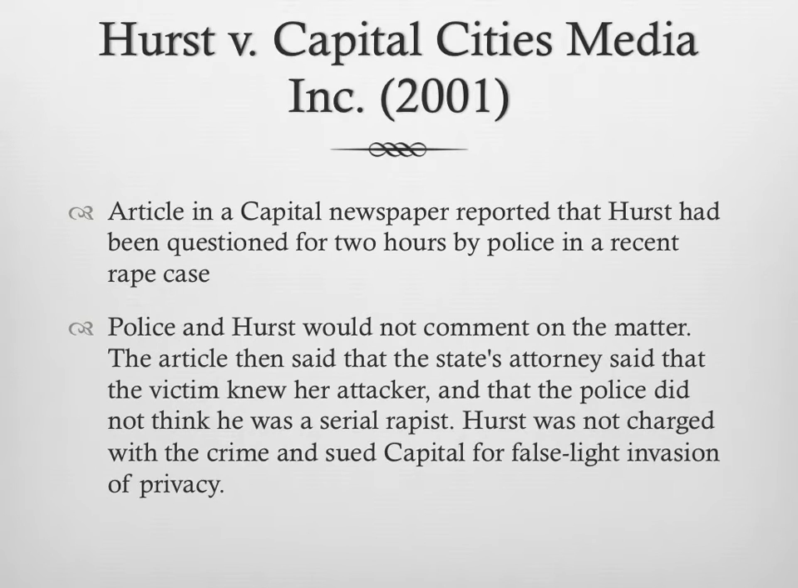to do with Hurst as a suspect in a rape, and the newspaper reported that he'd been questioned for 2 hours by police. Now, neither the police nor the suspect would comment, but the article said that the victim knew her attacker, the police didn't think it was a serial rapist. Ultimately, Hurst wasn't charged with the crime, but he sued Capitol, saying that there was false light invasion of privacy, that because he was identified and now he was basically connected with this case, that he was unfairly scrutinized.